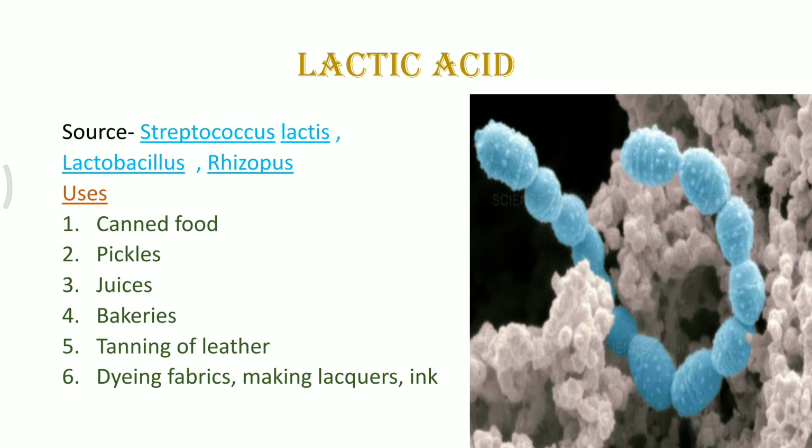So this form of lactic acid is an organic way of getting a very high quantity of lactic acid from certain bacteria, and it is helpful for industrial or commercial purposes, in bakery as well as industries.